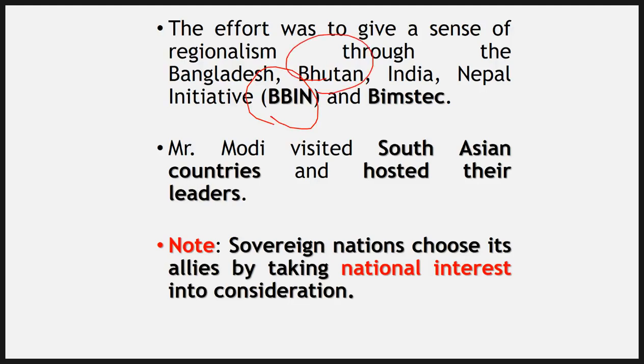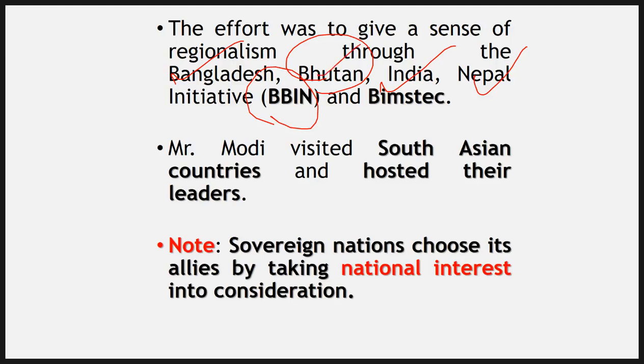And now Bhutan is a very environment conscious country, and the people of Bhutan were not happy. There was a sort of uproar in the parliament of Bhutan, and the opposition and many people were saying that when more trucks, cars and other vehicles come from Bangladesh, India and Nepal into Bhutan because of this BBIN initiative, we are going to see pollution and it's going to be environmentally unfriendly, so we don't want to go ahead with it.